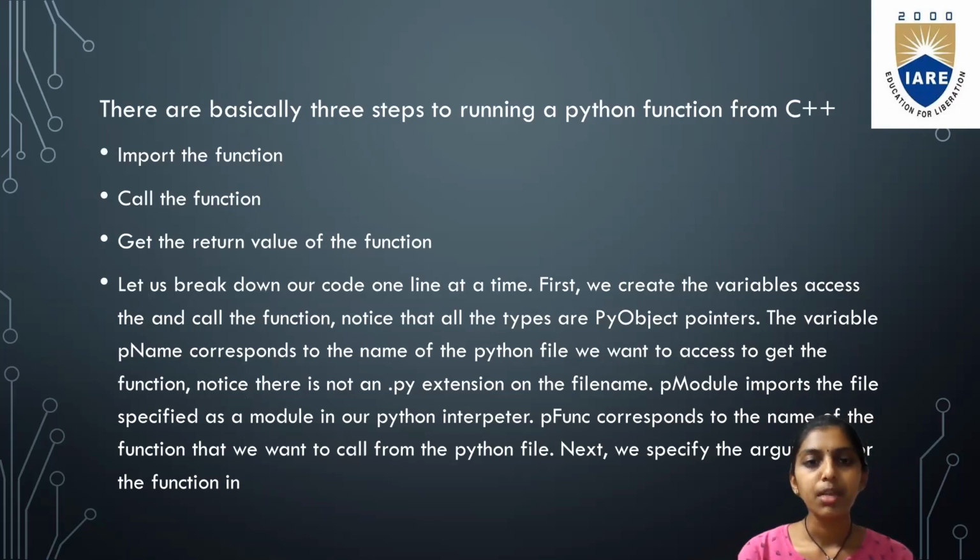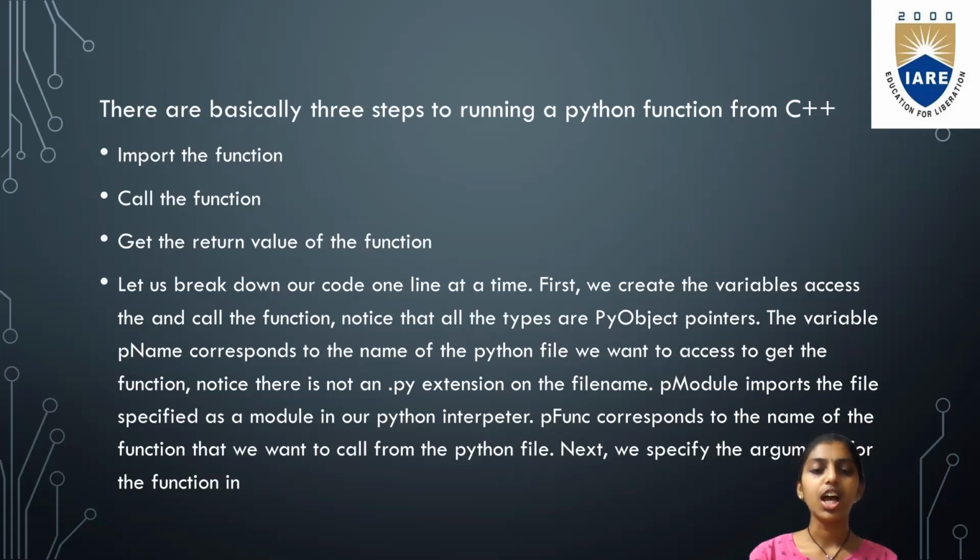First, we create the variables to access and call the function. Notice that all the types are PyObject pointers. The variable pName corresponds to the Python file we want to access to get the function. Notice there is not any .py extension on the file name. pModule imports the file specified as a module in our Python interpreter. pFunction corresponds to the name of the function that we want to call from the Python file.